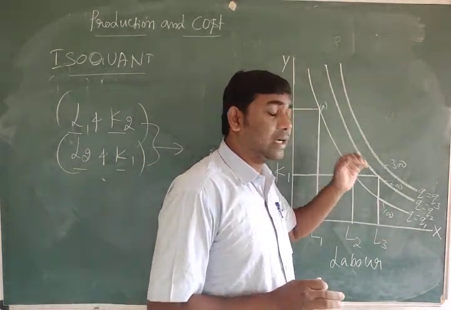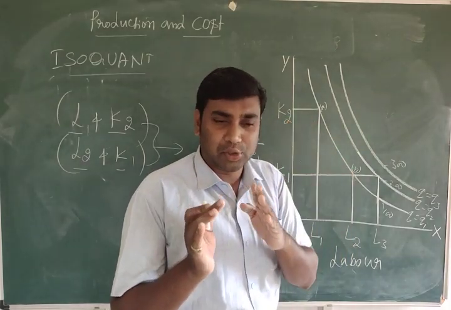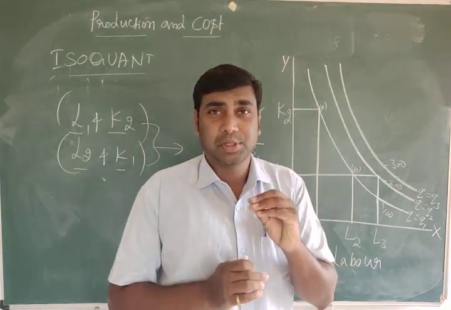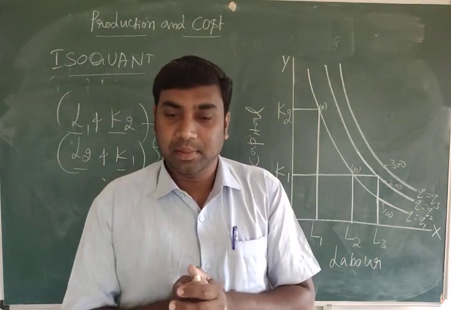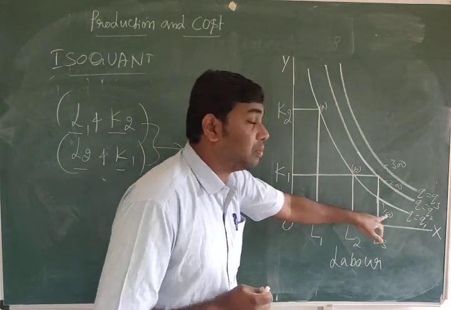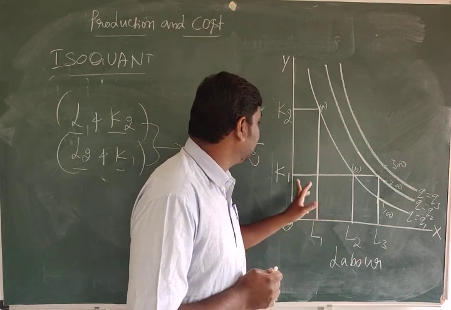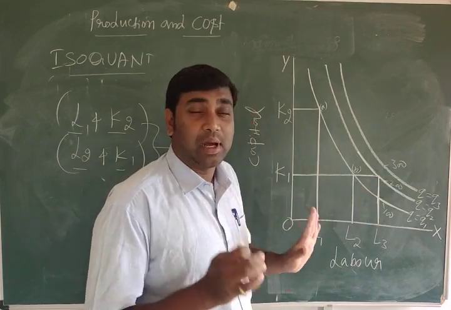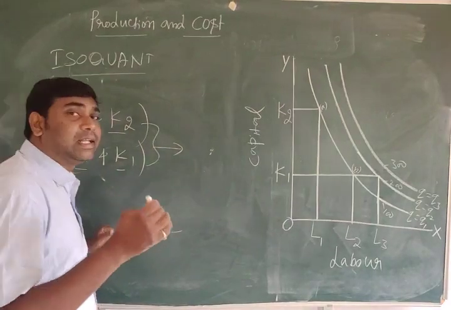That is the meaning of isoquant: the set of all possible combinations of 2 inputs that yield the same maximum possible level of output. So here, if you take L1 and K2, and L2 and K1, both are laid on the same isoquant curve.